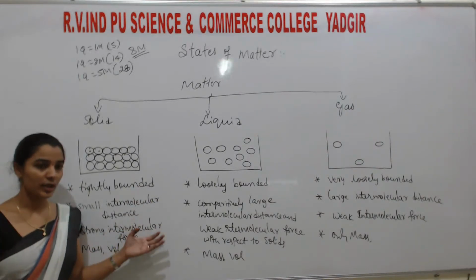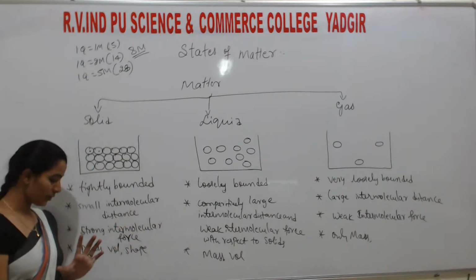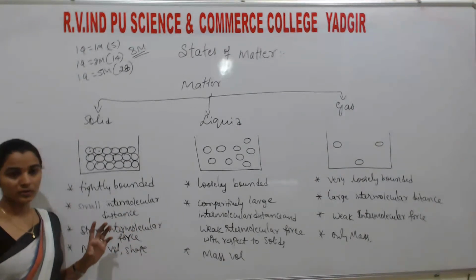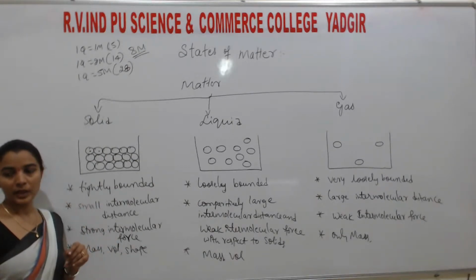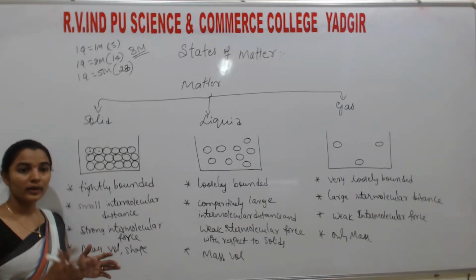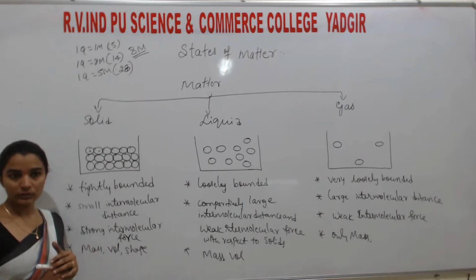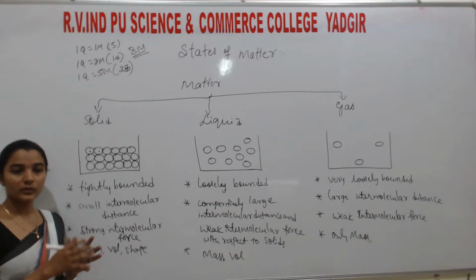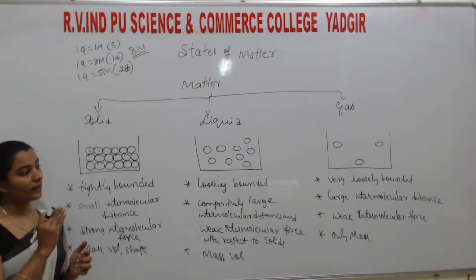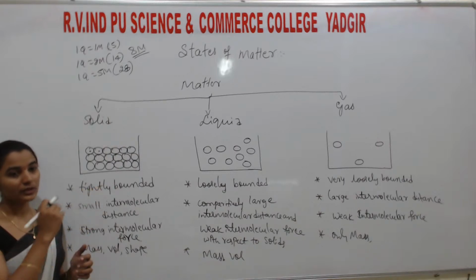Understand? If it is in a tank, it occupies the shape of a tank. If it is in a bottle, it occupies the shape of a bottle. Gas is also the same. If gas is present in a balloon, it occupies the shape of a balloon. If it is present in a cube, then it occupies the shape of a cube. So these are the properties of solids, liquids and gases.